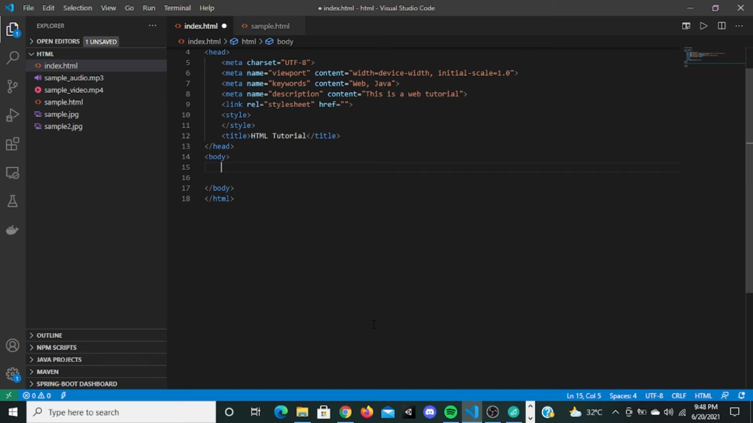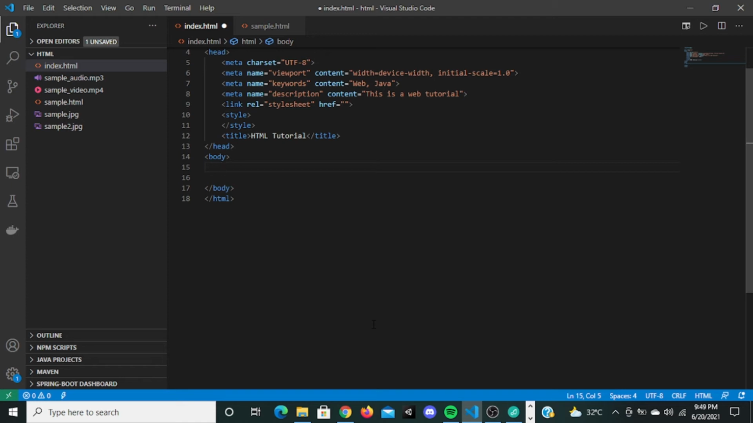There are two types of elements in HTML: one is the block element and another one is the inline element. A block element is an element which takes the whole line, the whole entire line. But the inline element, like span, takes only the space that it needs. So I will tell you what it is.